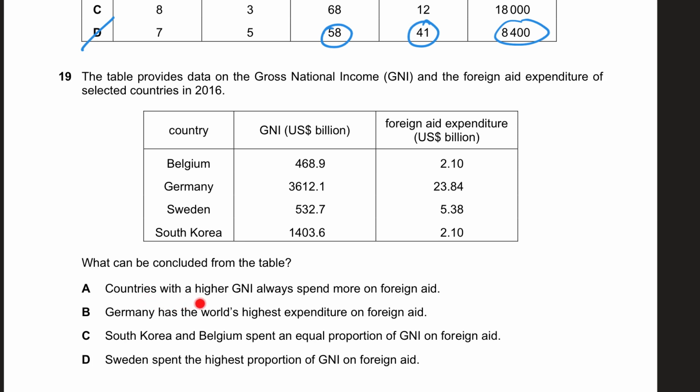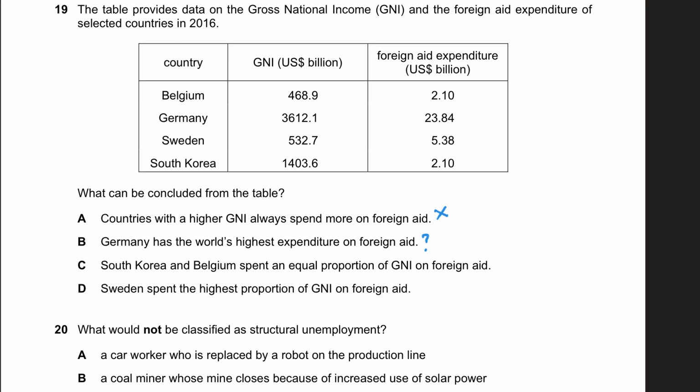Let's read each. A: Countries with a higher GNI always spend more on foreign aid. Well, if that's the case, Germany, of course, has the highest. But then you look at the second highest, South Korea. They do not have the second highest foreign aid, because Sweden is exceeding. So clearly A is wrong. B says Germany has the world's highest expenditure on foreign aid. We don't know. Probably the US has the world's highest expenditure, which is not given. So Germany definitely has the highest in this table, but not in the world.